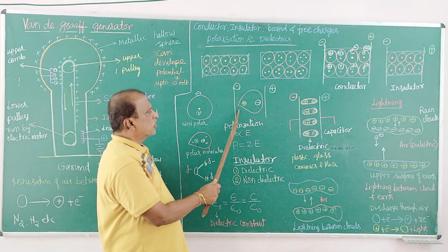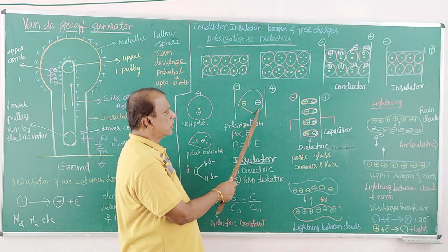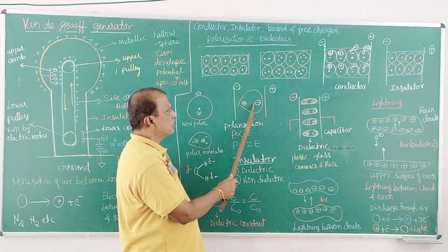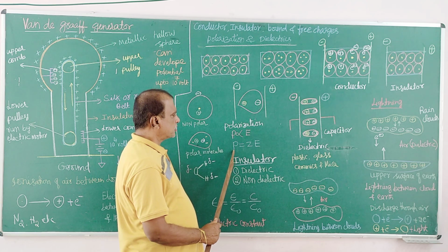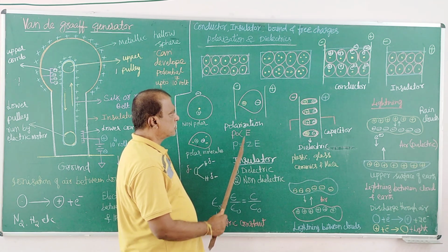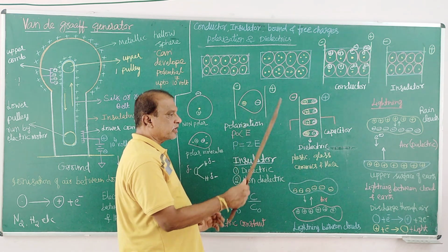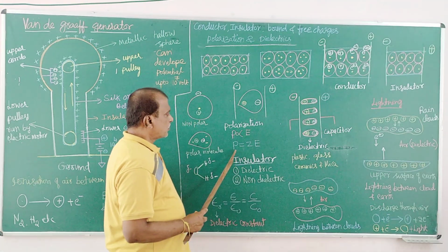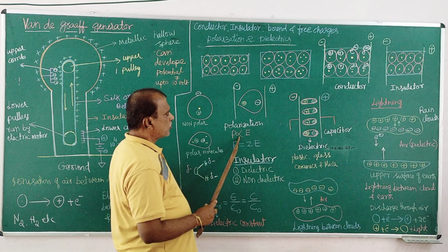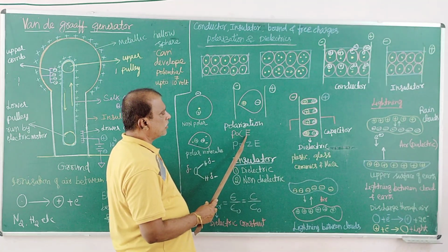What is the amount of polarization? That is the distance of separation. The magnitude of polarization is the magnitude of electric distortion. Polarization is directly proportional to the applied electric field.